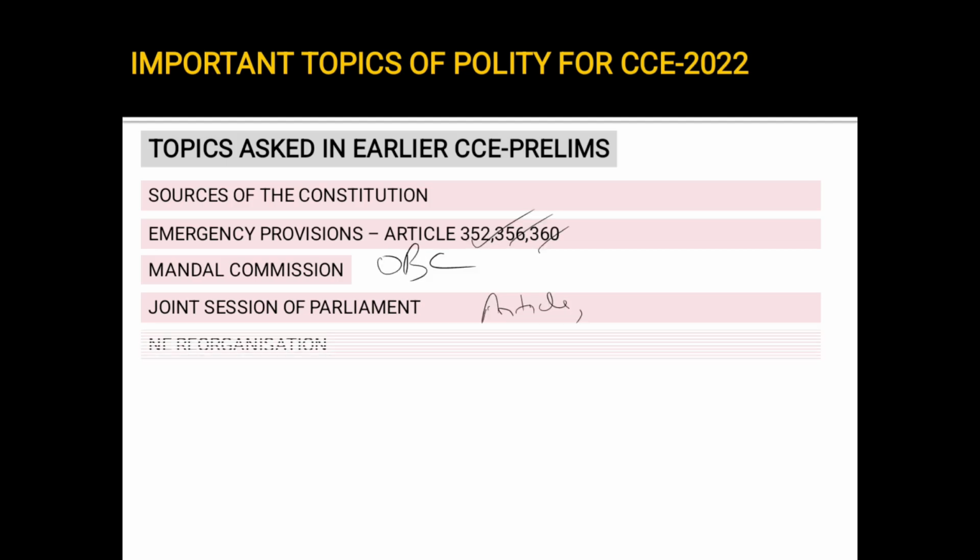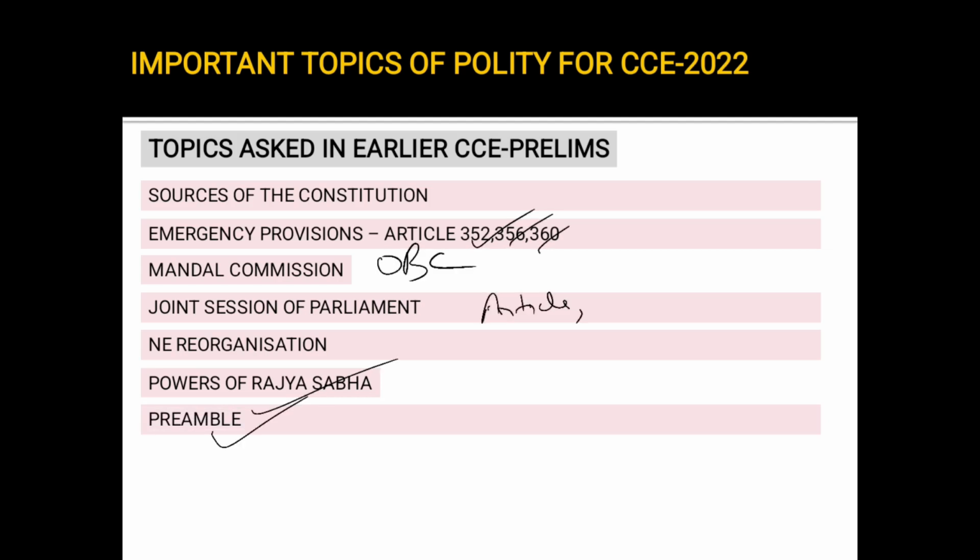These are important. Next, reorganization, this is important. Next, powers of the Rajya Sabha, the special powers of the Rajya Sabha are very important. Preamble: you have to read the preamble and try to memorize its important features, the features that are included in the preamble. So read the preamble repeatedly. Money bill: the article related to a money bill, what is a money bill, who can amend it, and does the Rajya Sabha have any power over a money bill? These are all important.